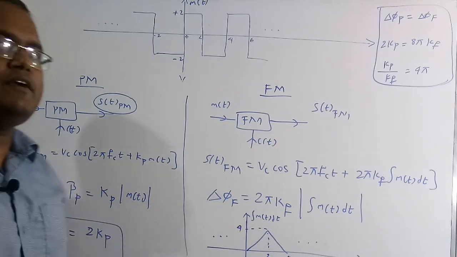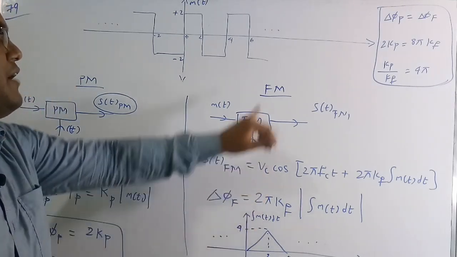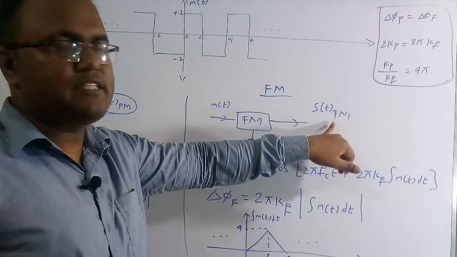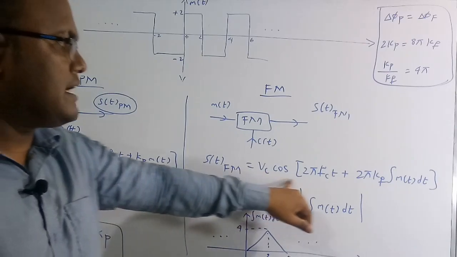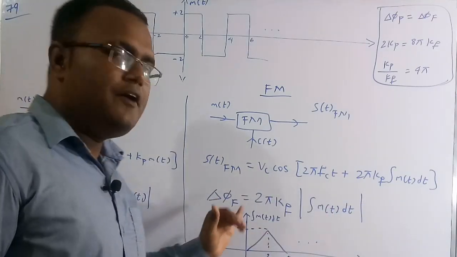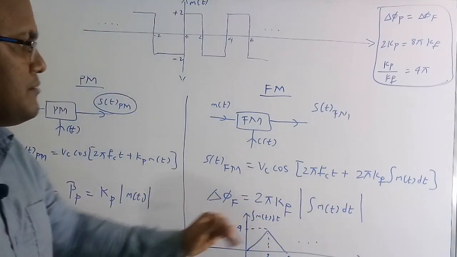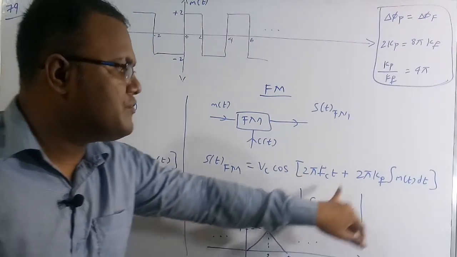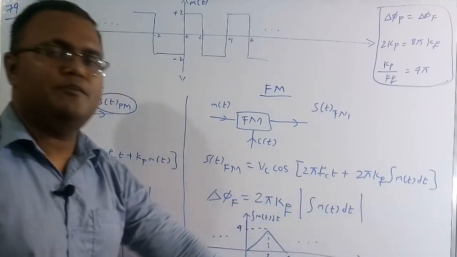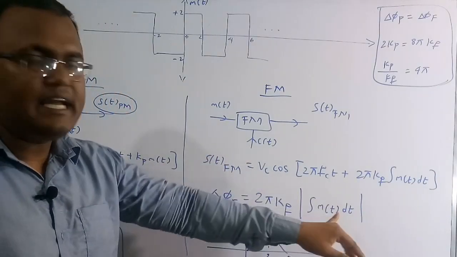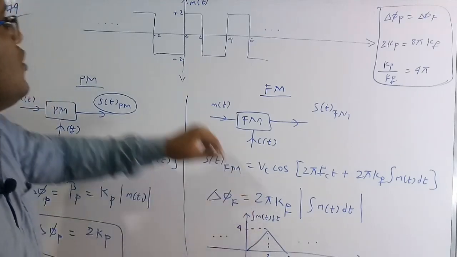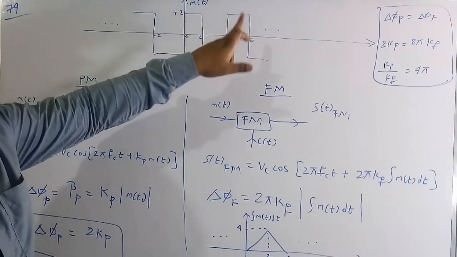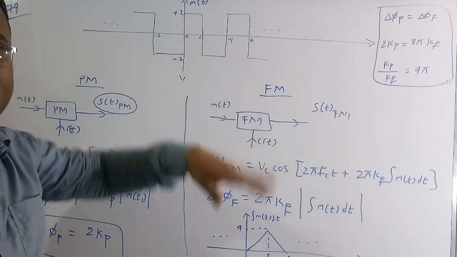Now we need to find the phase deviation in the FM also. When m(t) and c(t) are given, we get the output s(t) FM, which is the standard equation. So the phase deviation in the FM signal is 2π kf into the integration of m(t) with a peak value, so we take the mod. Mod is nothing but the positive peak value of the integration of this signal. So now we need to find the integration of this signal. This is a square signal, right? For the integration of a square signal we are going to get a triangle signal.